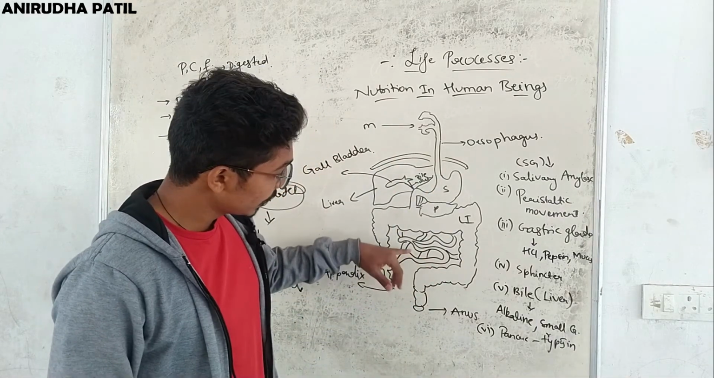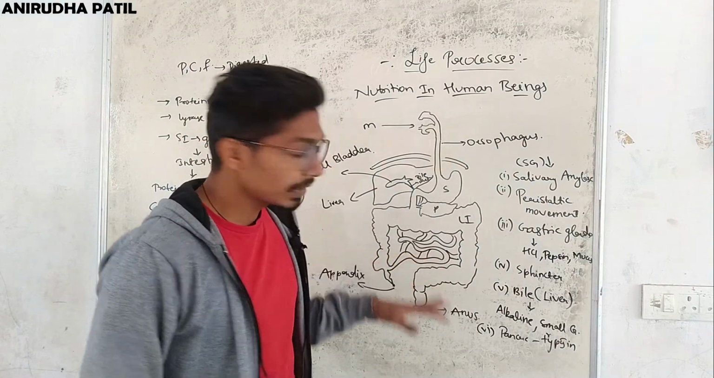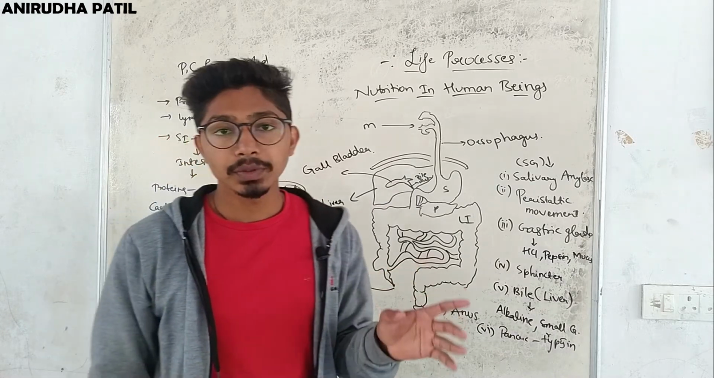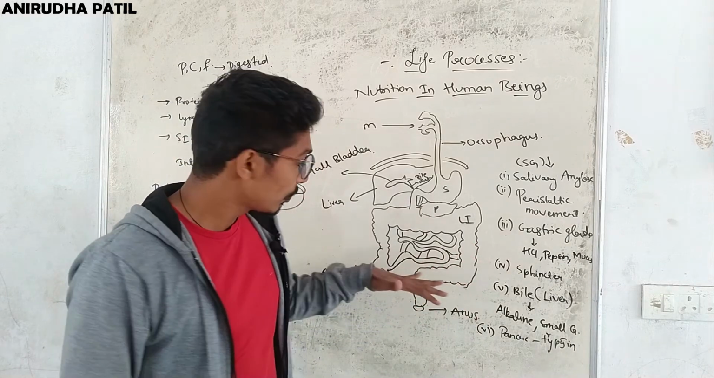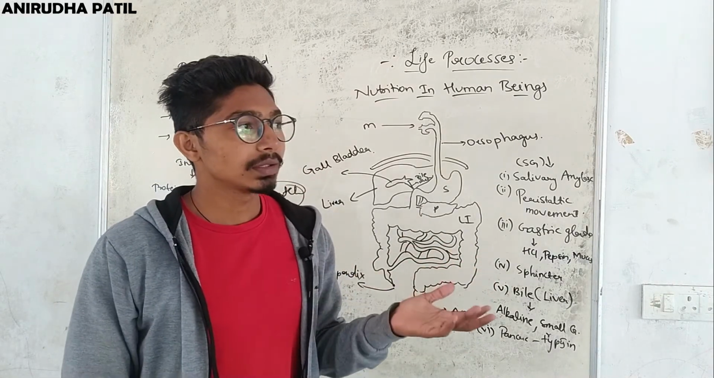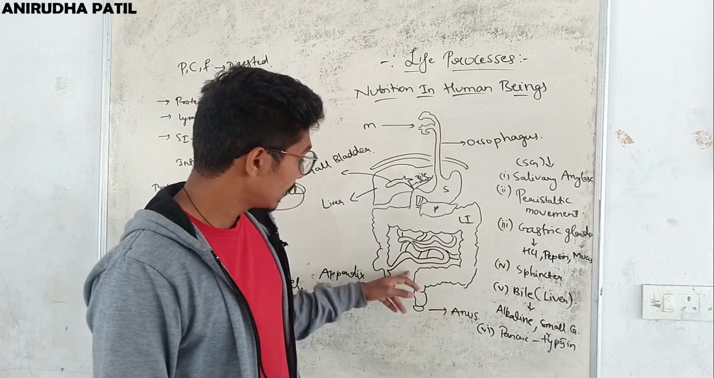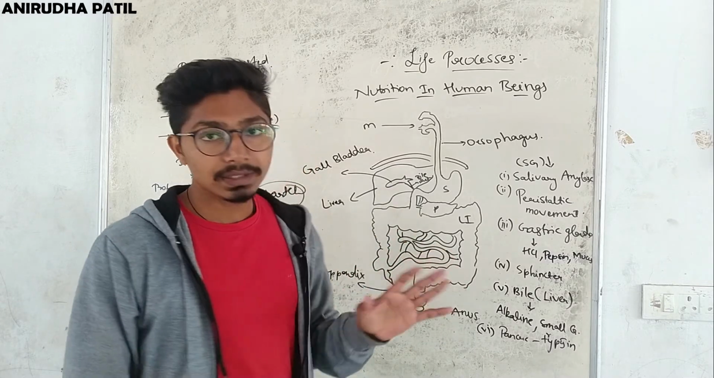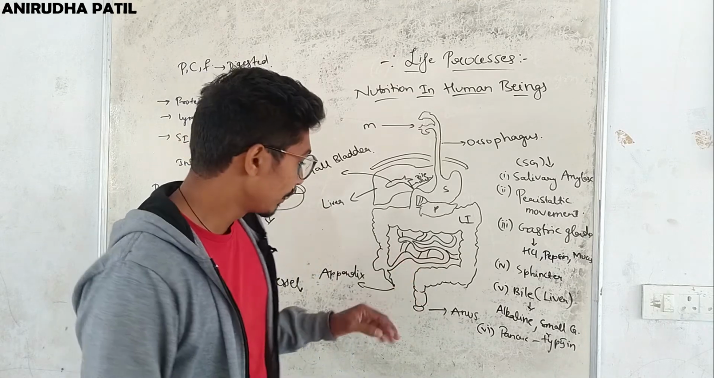Now when the food enters the small intestine, the length of the small intestine differs in various organisms. Like in the case of herbivores, they eat grass, right? So in the case of herbivores, the length of the small intestine is large, and in the case of carnivores, that means the animals or organisms who eat flesh, meat, etc., right? In that case, the small intestine length is small, because meat is easy to digest, but plants are difficult.